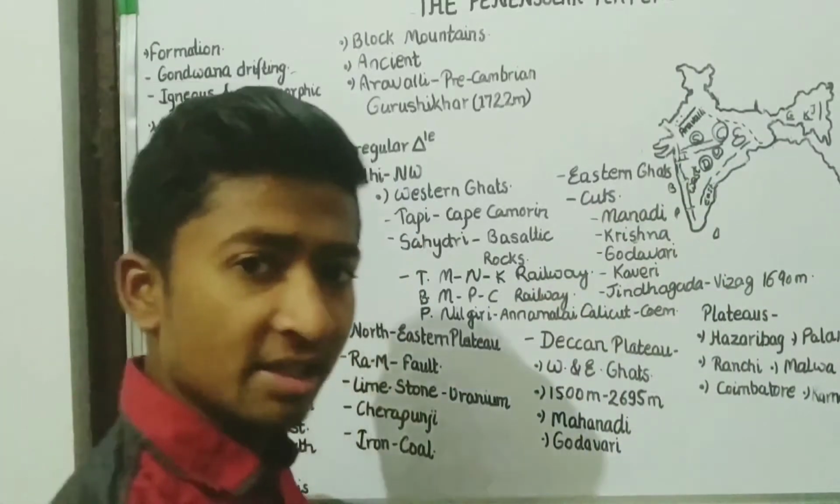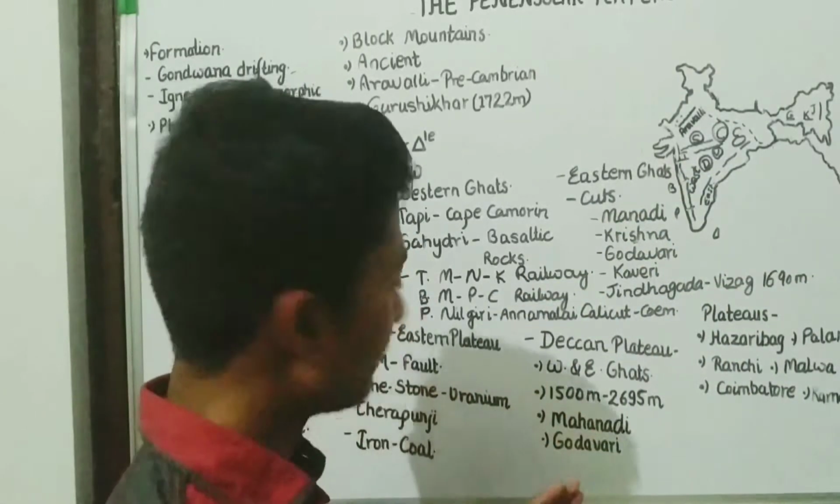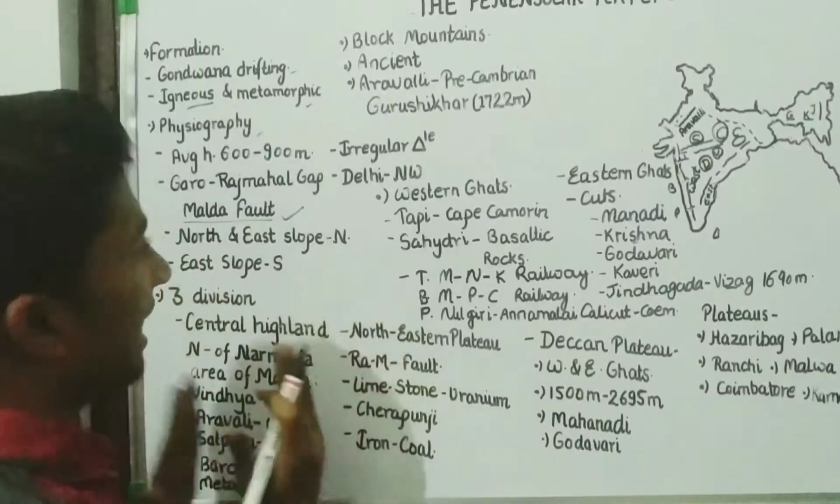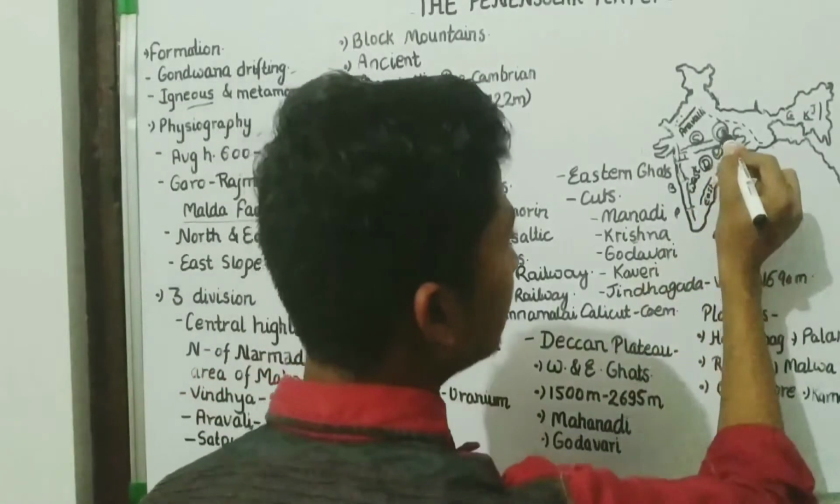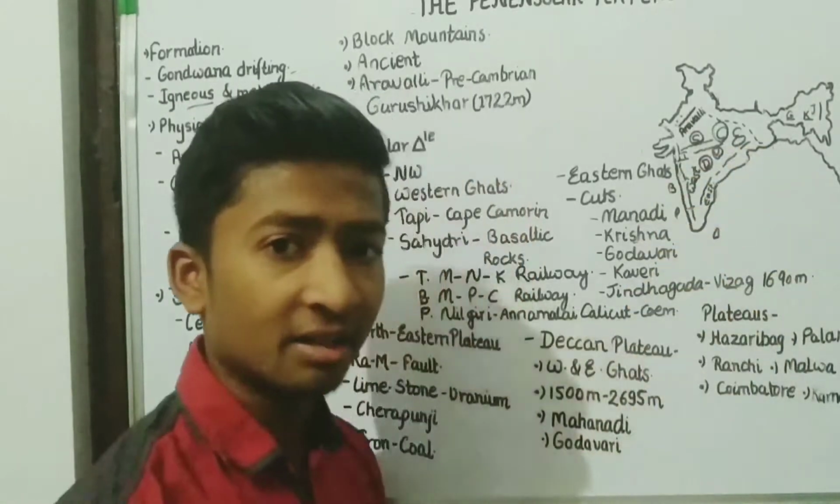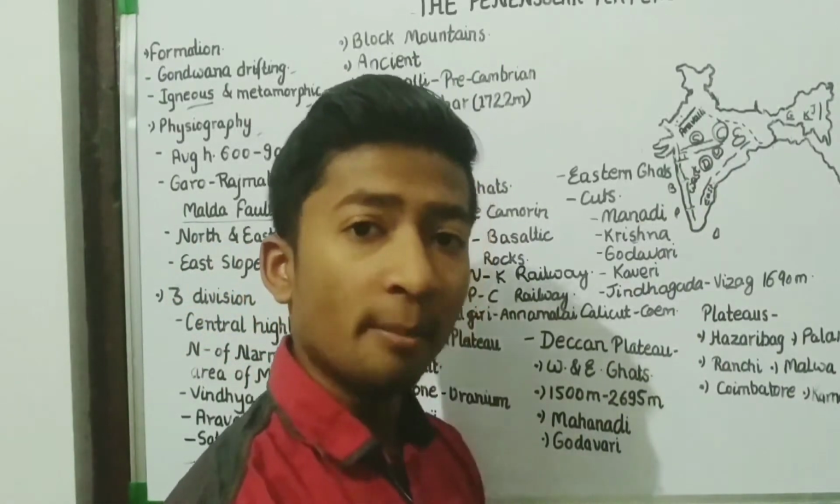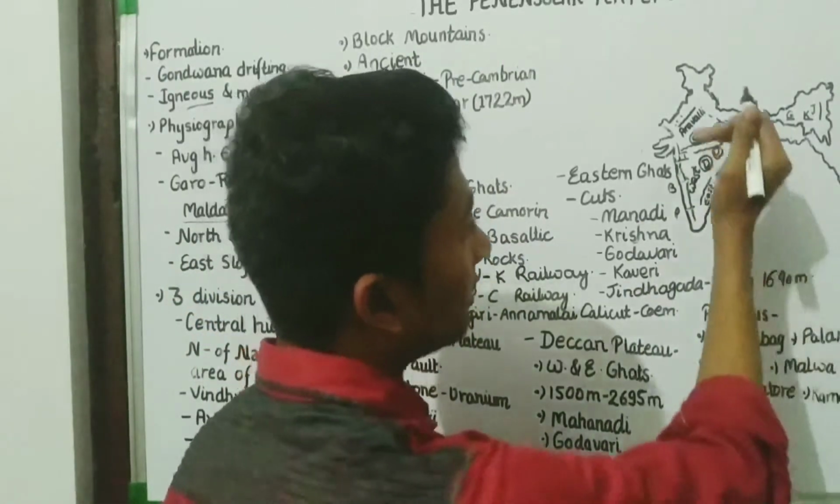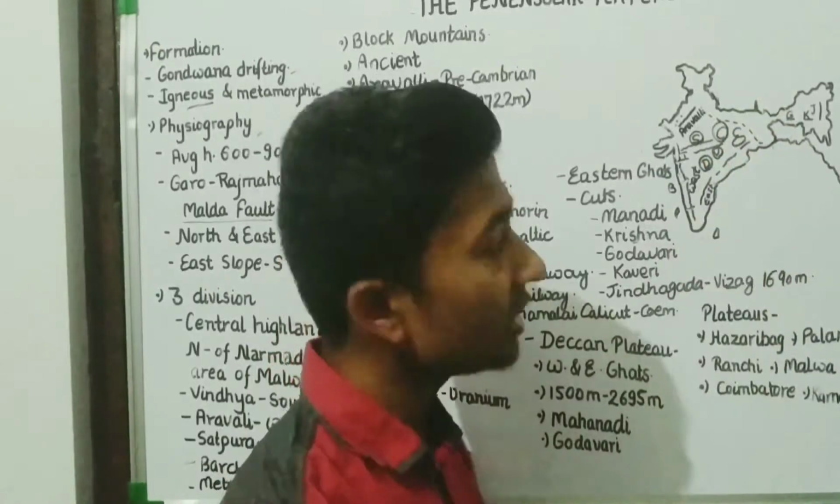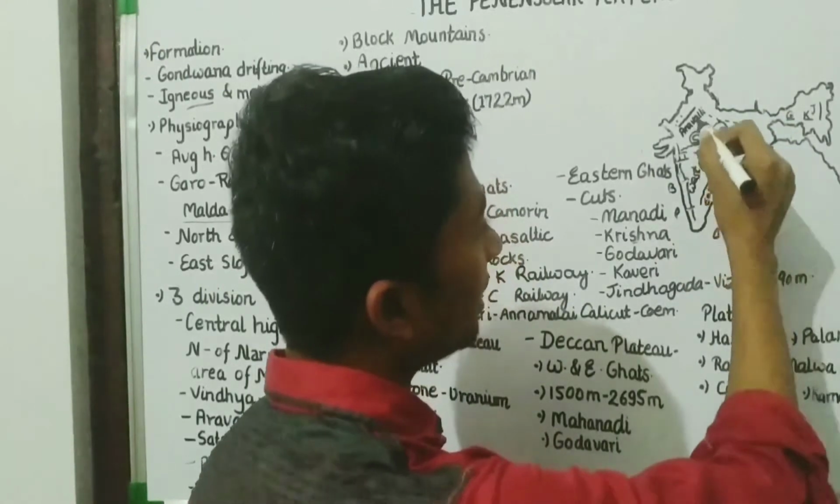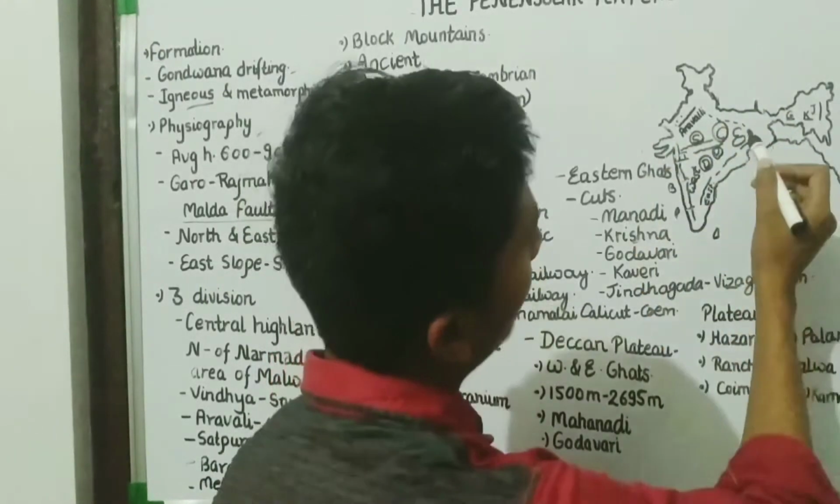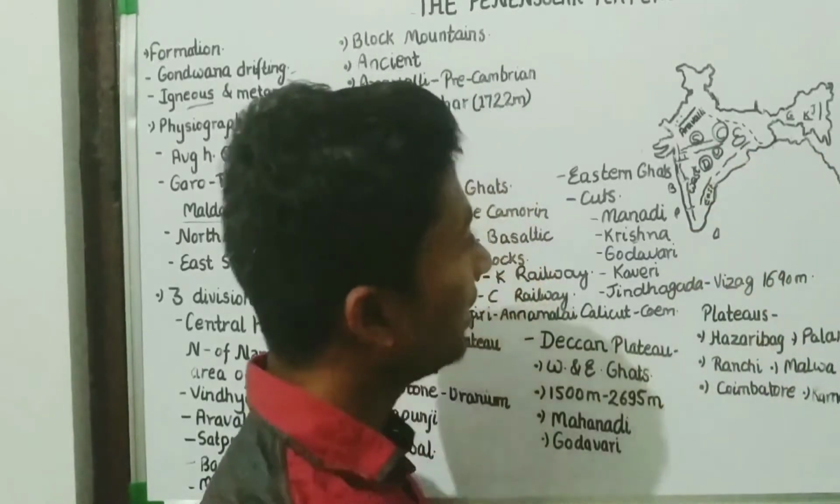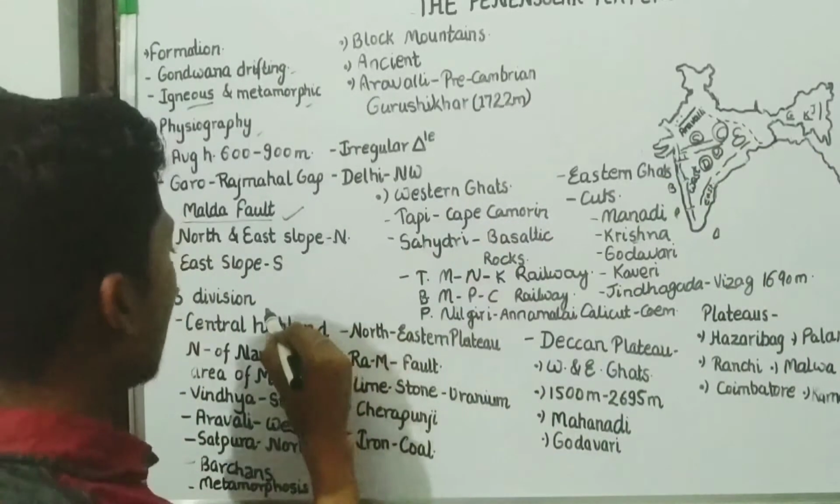Okay, now let us discuss these parts one by one. First, take the Central Highlands. Central Highlands covers this area. Central India means the area of Madhya Pradesh, this lower part of Uttar Pradesh, upper part of Maharashtra, here Rajasthan, and here Odisha and Chhattisgarh. These areas are covered by Central Highlands.